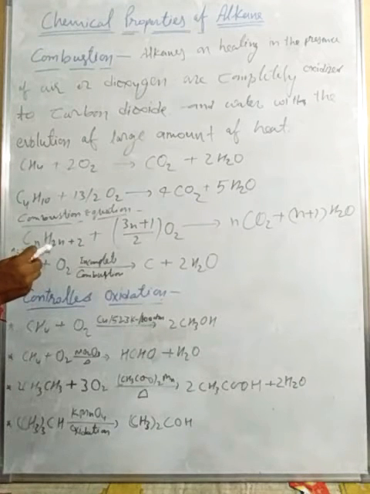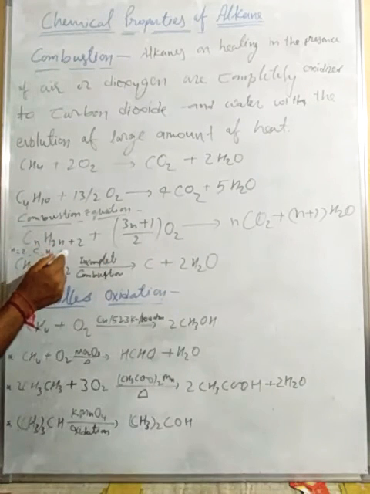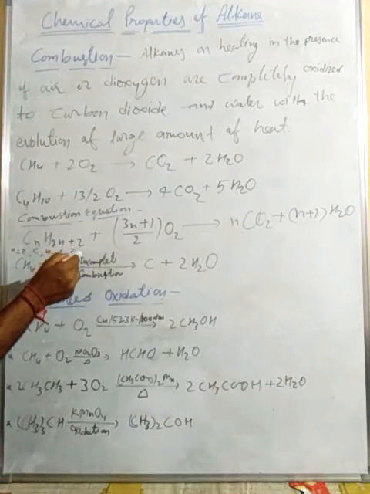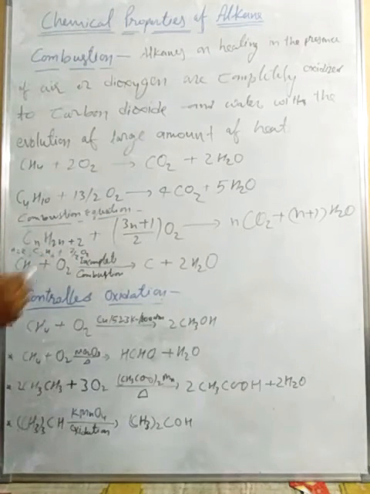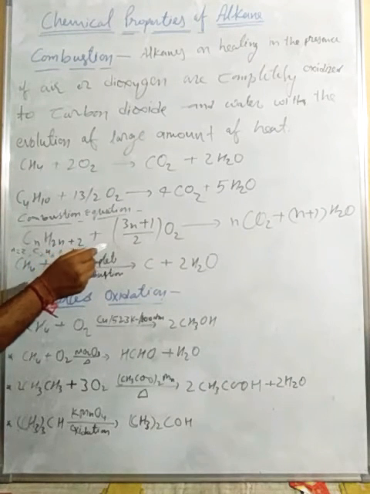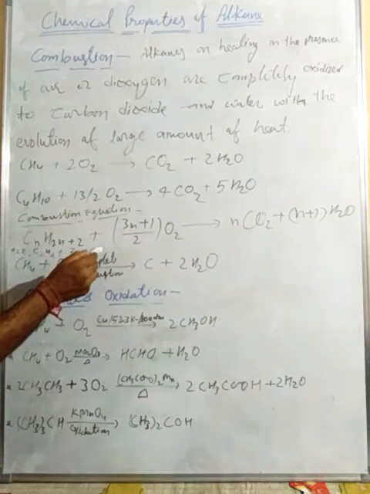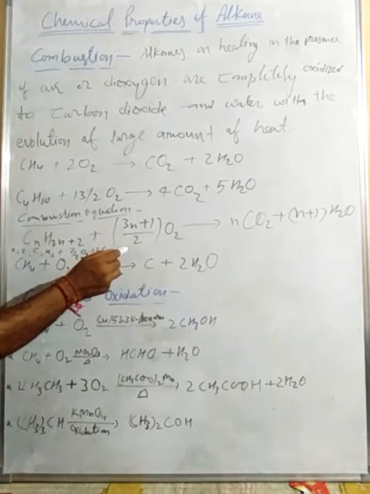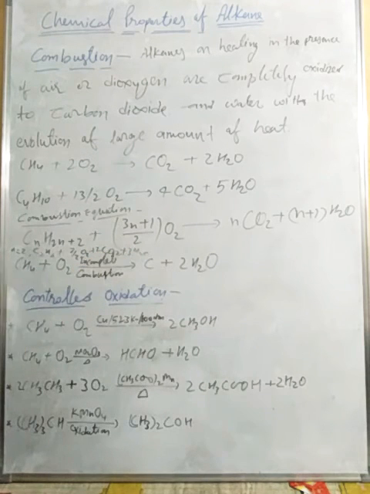CnH2n+2 means 2 times 2 plus 2, which is 6, so C2H6. Then (3n+1)/2 means 3 times 2 is 6 plus 1 is 7, so 7/2 O2. Then n means 2 CO2, and n plus 1, 2 plus 1 is 3, so 3 H2O. Okay, right? So put in that value, and the equation will be like that.